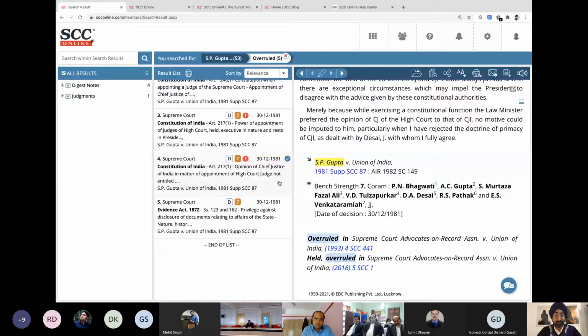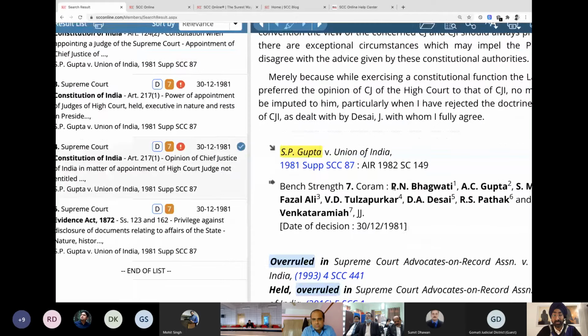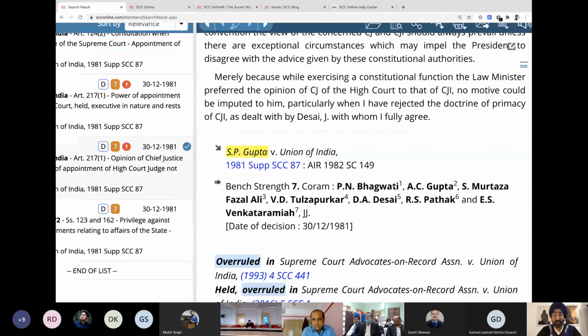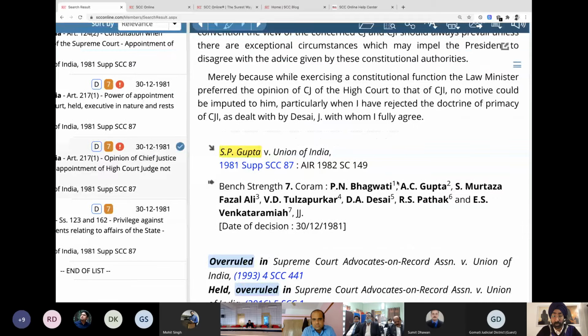Now that being said, like I said in the starting, anytime a judge's name is in bold, that means they have authored a judgment. Now in this case, you see, everyone has authored a judgment. Everyone's name is in bold. And then you have this superscript 1, 2, 3, going till 7.